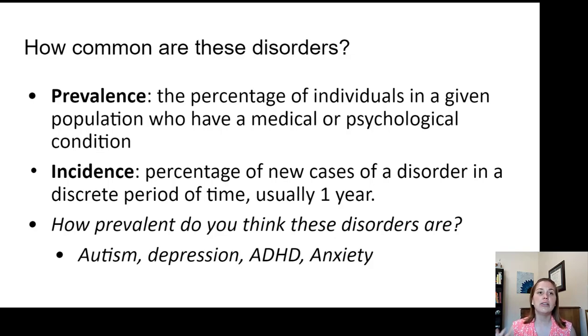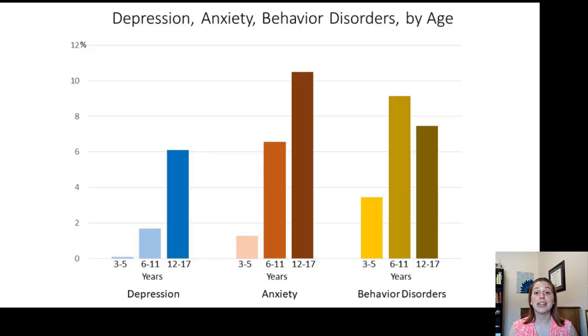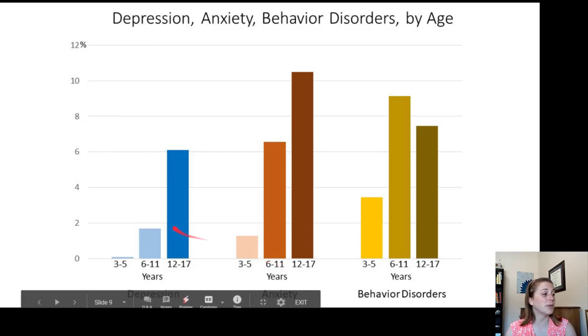Just to get a sense of how prevalent you think these disorders are, where would you rank them? Autism, depression, ADHD, and anxiety for children. You've already seen the preview of the true-false quiz that autism is not the most prevalent disorder. Of the disorders listed here, autism, depression, ADHD, or anxiety, what we see is depression.